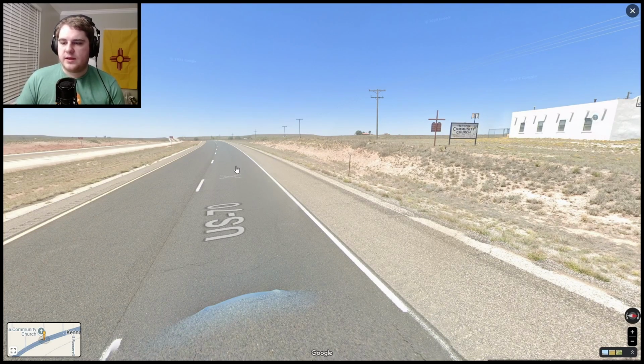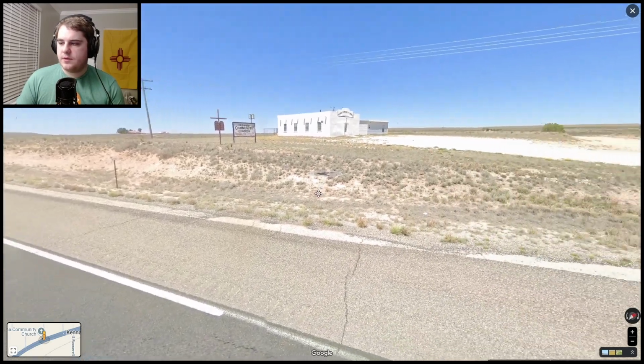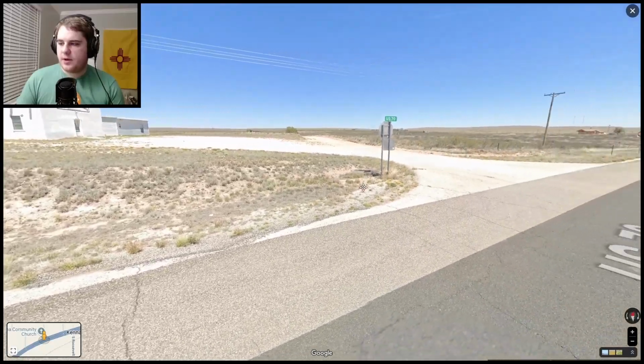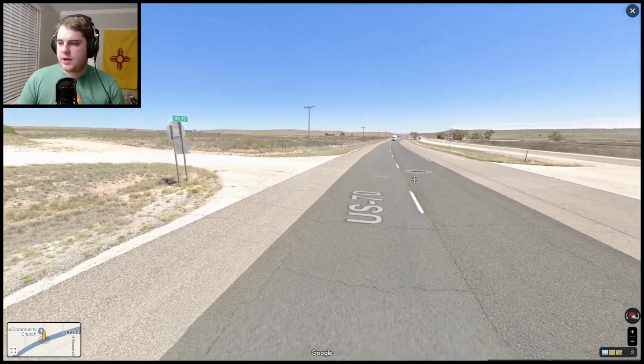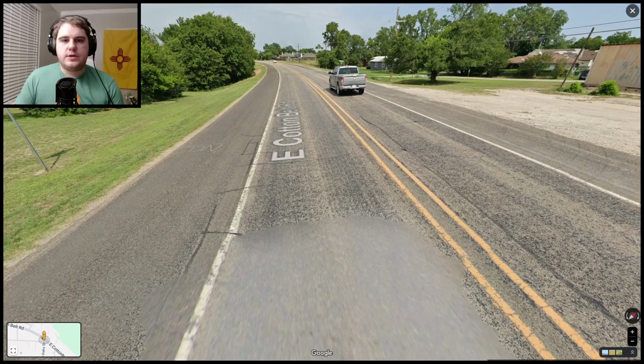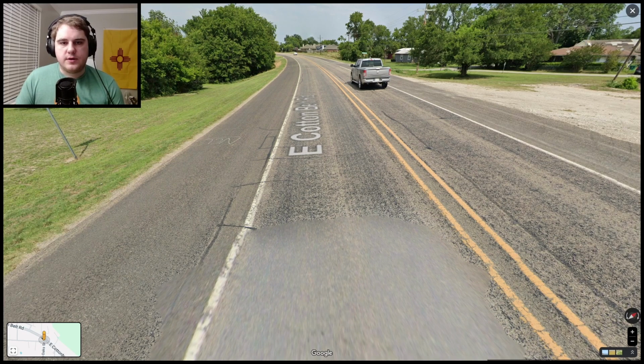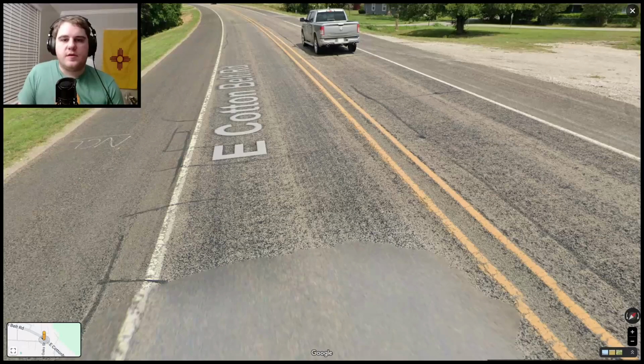This is a less mountainous area, just generally dry, not a lot of foliage, kind of just looks like a desert. On to Texas. So Texas is the largest state excluding Alaska in the country, and there is a lot to it. The main indicator that you're in Texas is this kind of speckled or peppery concrete on the roads. So as you can see here, this pavement just has a lot of coloring to it. You can find this in other states as well, but it is most common in Texas.